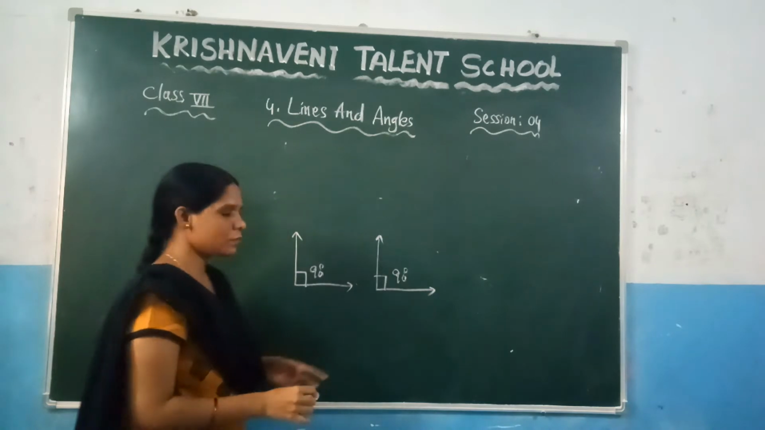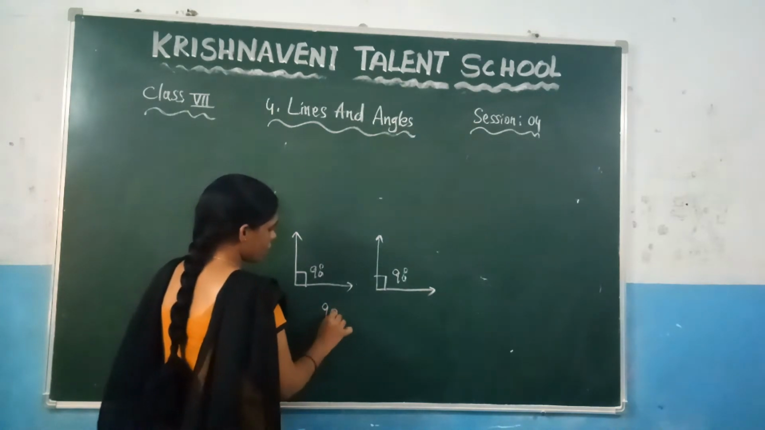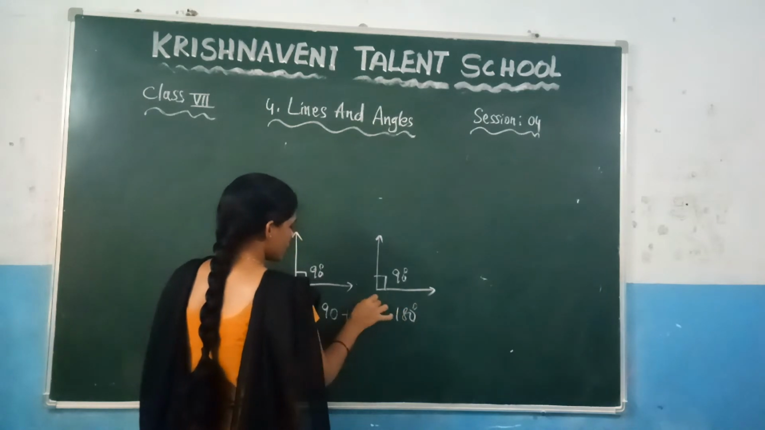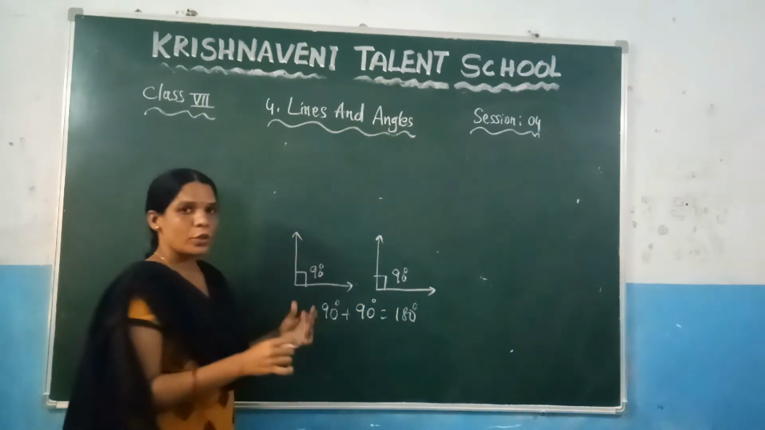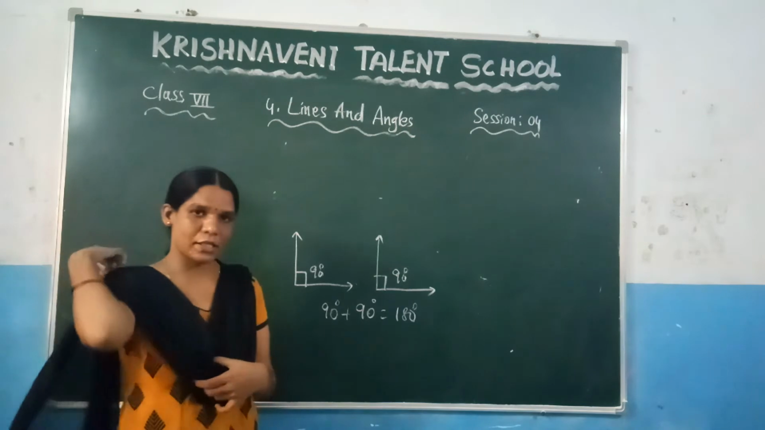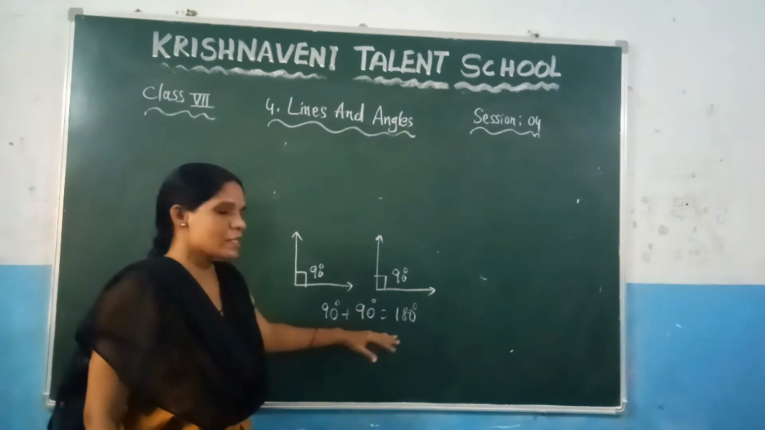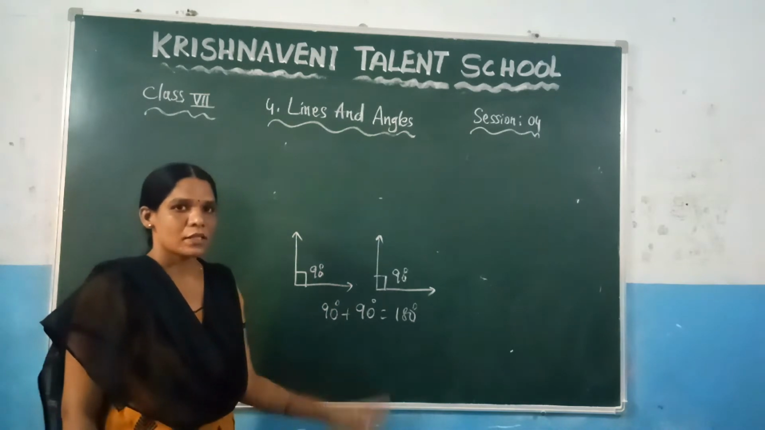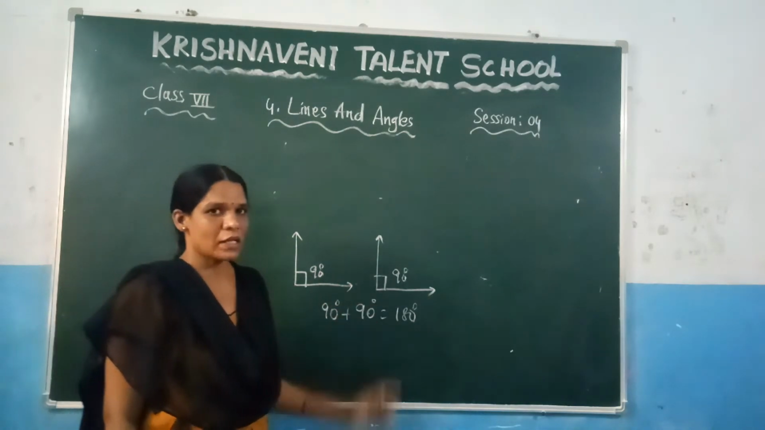Now take the sum to check whether they are supplementary or not. 90 plus 90 gives you 180 degrees. So you can consider two right angles such that the sum is 180 degrees, and we can say these two angles are supplementary. So you can choose right angles.